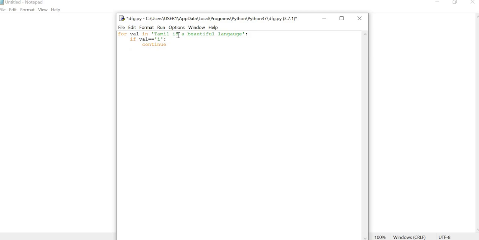In the above sequence we know the places where i is present. Here i is present, and in another place i is present. So it will skip the particular i and after that return all the rest of the sequence in our output. We will see what will happen in our output.